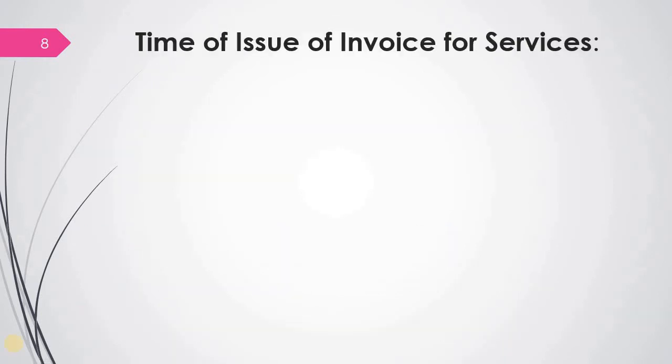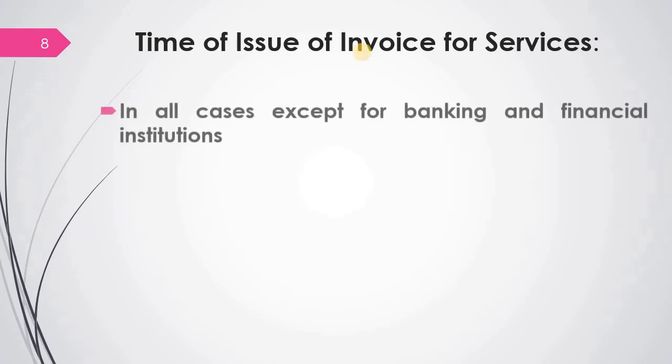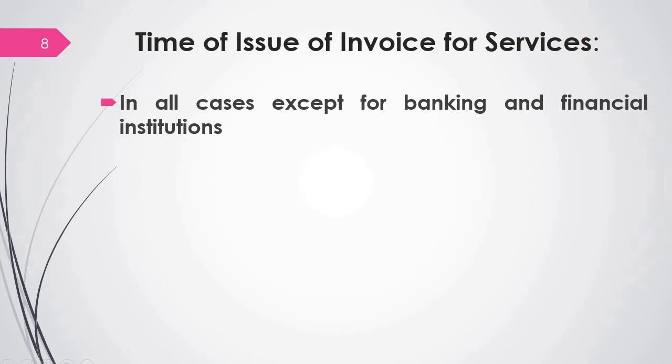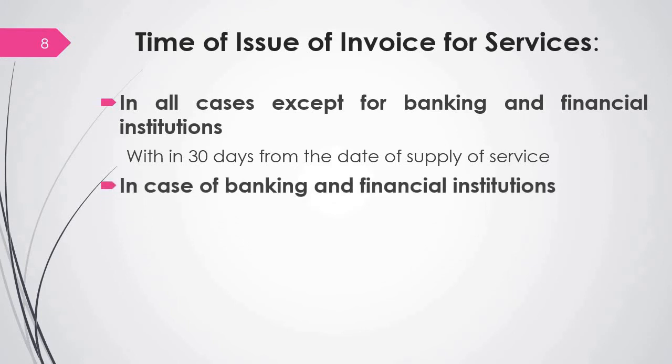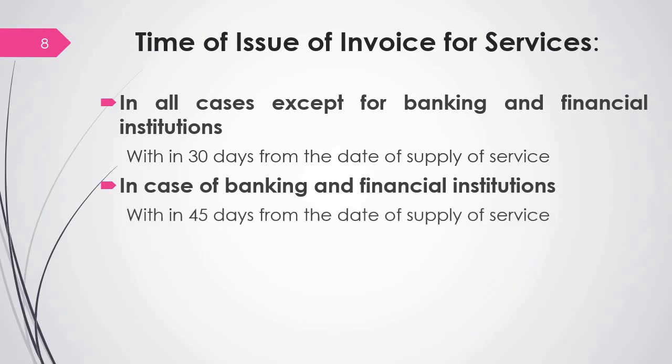Now let us discuss time of issue of invoice for services. The time of issue of invoice for services can be for 2 cases, that is, for all the cases and then for banking and financial institutions. Let us discuss all the cases. For all the cases except banking and financial institutions, the invoice has to be issued within 30 days from the date of supply of service. In case of banking and financial institutions, it should be within 45 days from the date of supply of services.